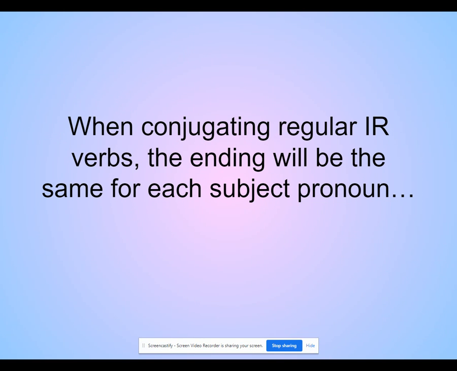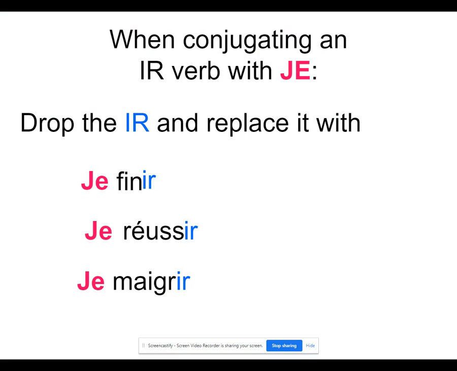When conjugating regular IR verbs, the ending will be the same for each subject pronoun, meaning that for all regular IR verbs, if you conjugate with je, you're going to drop the IR and replace it with something, and that's going to be the same across the board, okay? So each subject pronoun has its own rule, but the rule is the same as long as you're conjugating a regular IR verb. So when conjugating an IR verb with je, you drop the IR and replace it with IS.